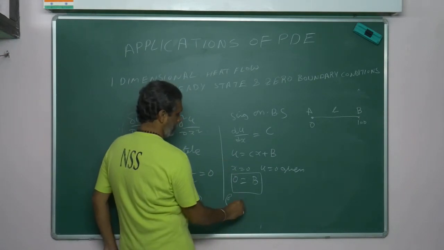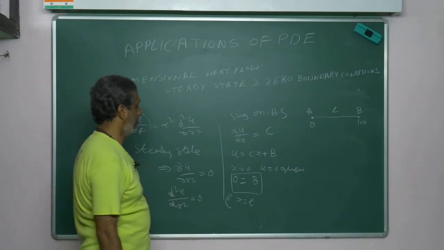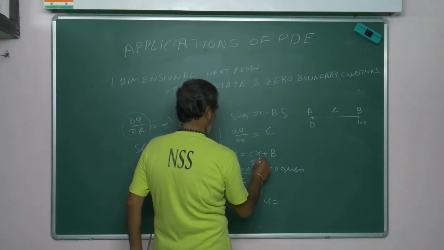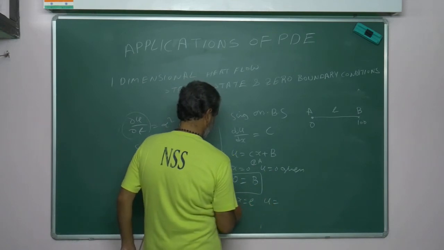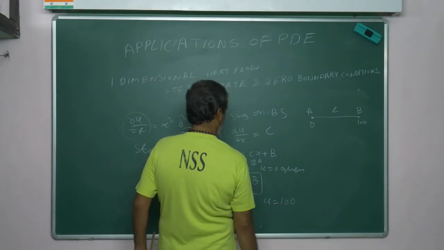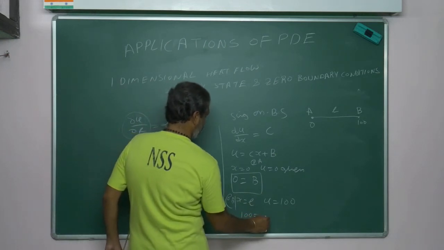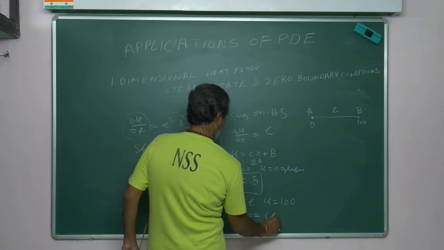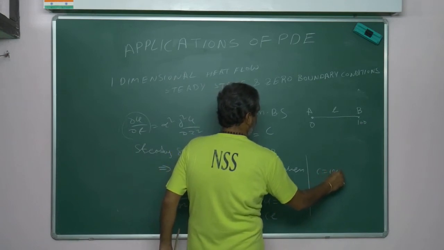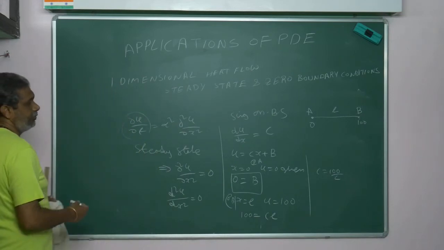So now at x is equal to L, what is u? This is at A, this is at B. At x is equal to L, u is equal to 100. If you substitute, what will you get? 100 is equal to cL, as b is already 0. So c is equal to 100 by L. Now what is my u?